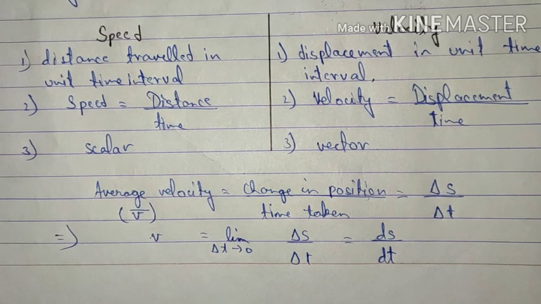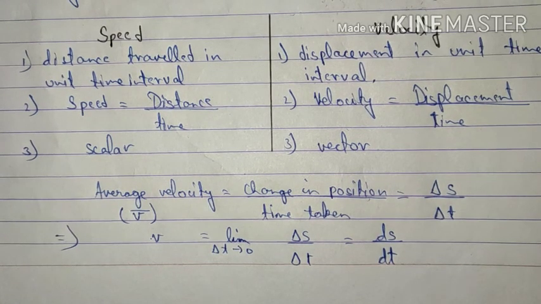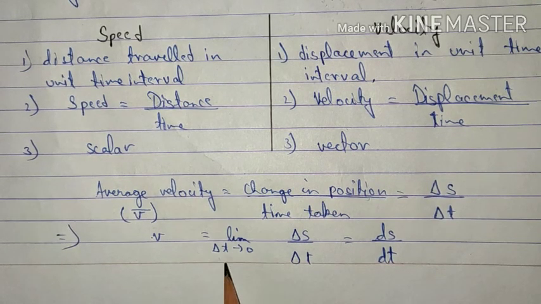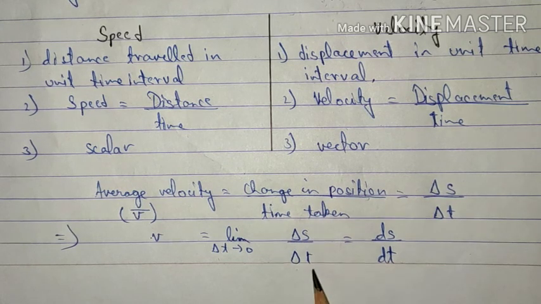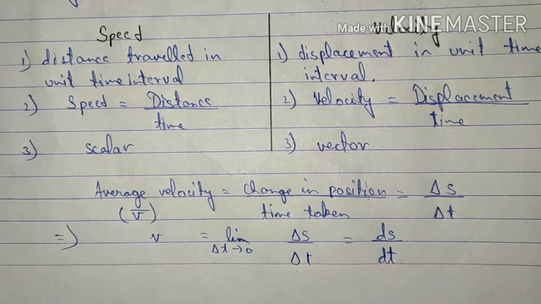Now suppose that we reduce the time to a very small duration, that is we are taking the time very small such that it tends to 0. Then putting the limit del t tends to 0, we can write del s upon del t as ds upon dt. Since we are taking a very short span of time, we can also call it instantaneous velocity.